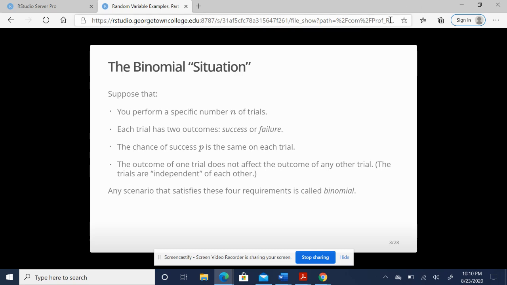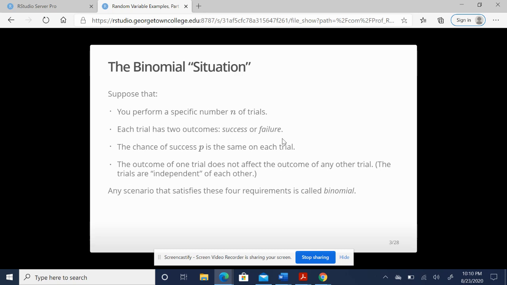You perform a specific number n of trials, and n is just a letter we use to stand for any number. So it could be 100, could be 1,000, whatever. We're saying there's a variable number of trials, and we know we're going to perform a specific number before we begin.